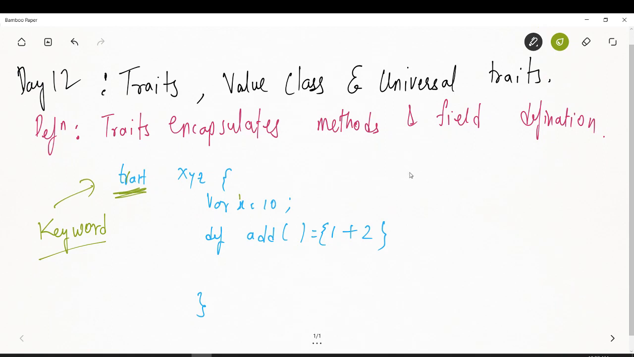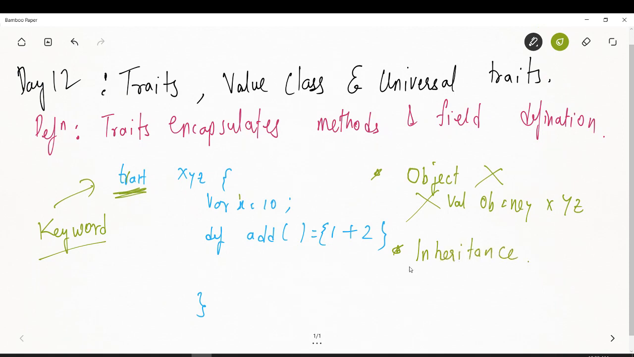How it is different from a class is, the first difference is you cannot create an object of it. For a class, you were creating the object by saying val a is equal to new XYZ, right? But in case of a trait, you cannot do that. You cannot create an instance of it. It is used only for inheritance purposes.